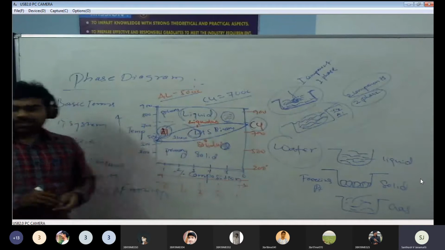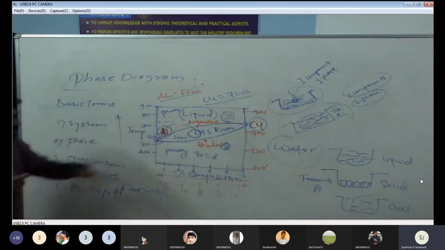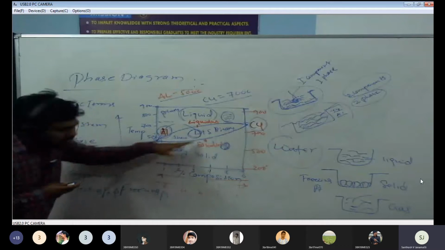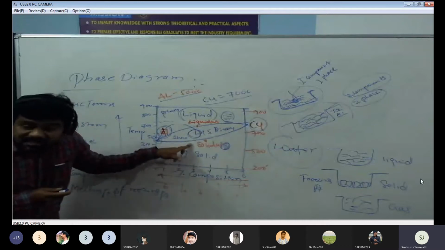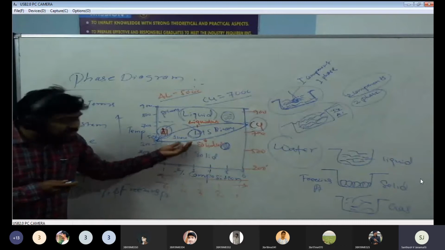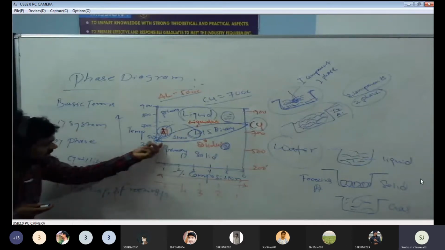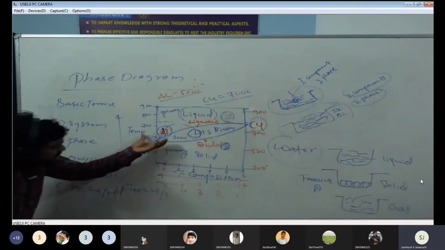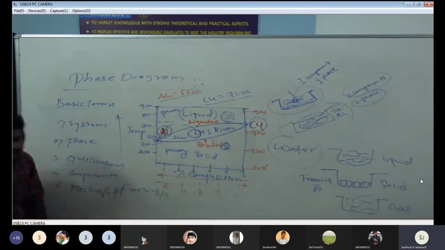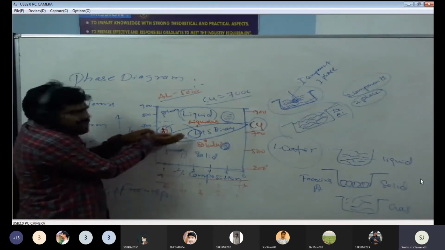And the liquidus line, what is it? And here the solidus line. Solidus line means here 90% solidity is present, only 10% liquidity is present, because our temperature is at the beginning. We are nearer to 500 degrees, just above 500 degrees.